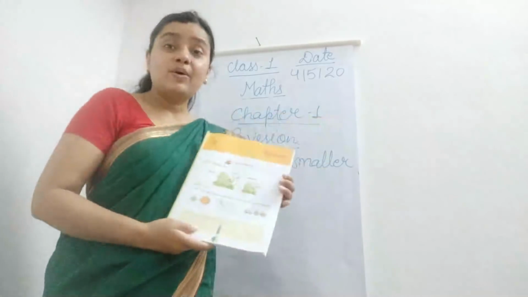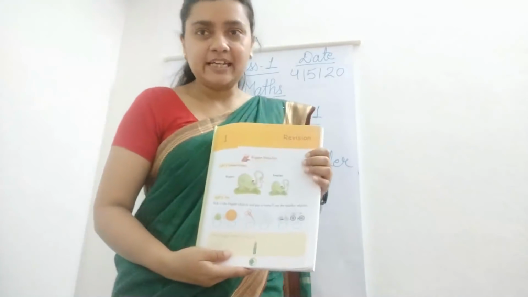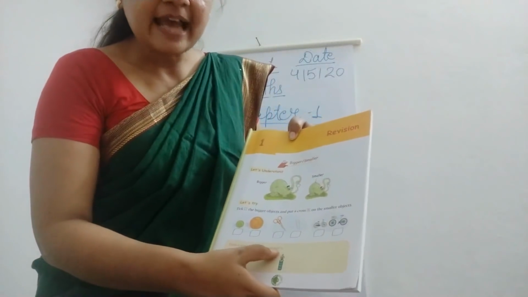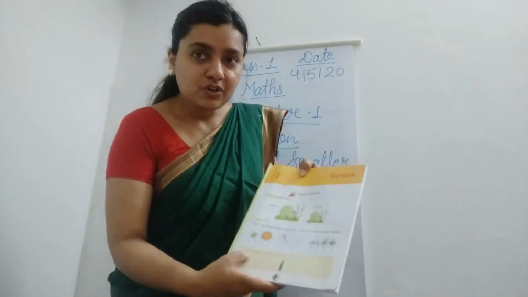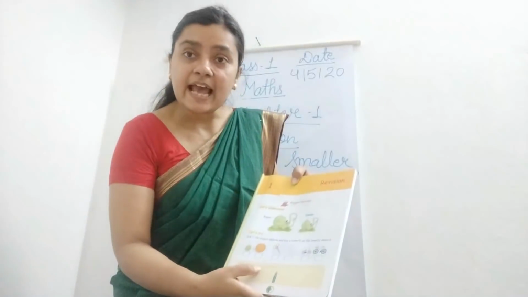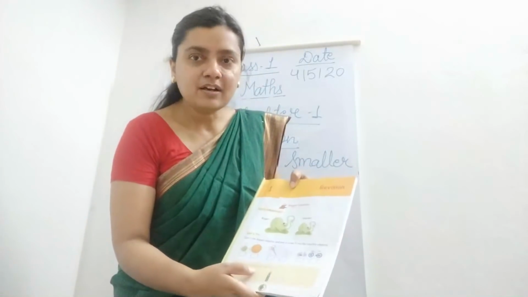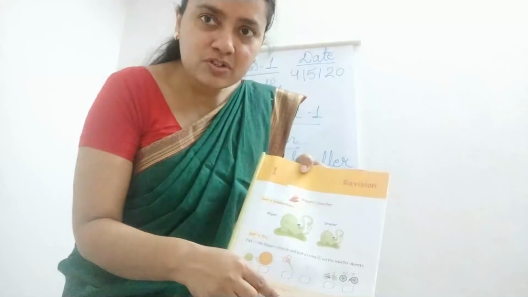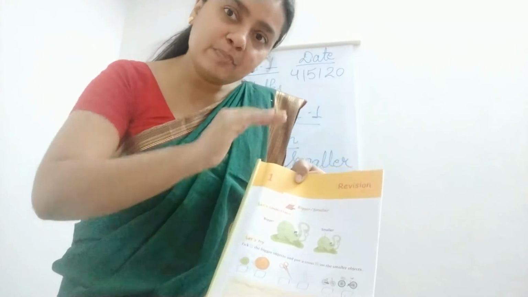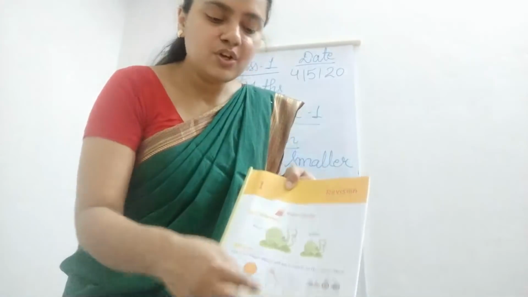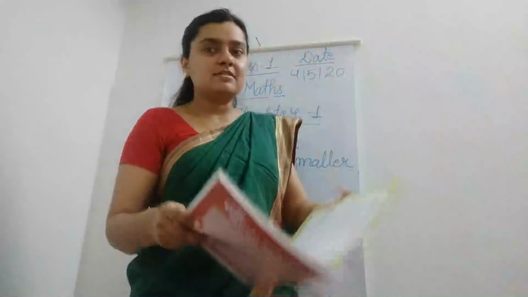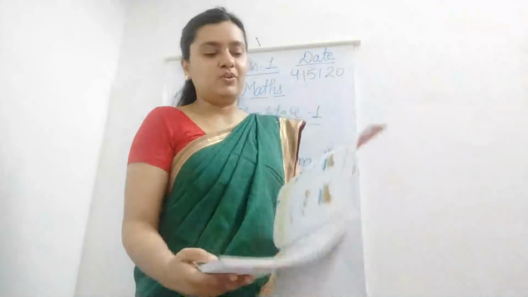So here also one very good activity is there. What is the activity? Draw a bigger candle and color it. You know now that this one is the candle. So the next bigger candle you have to draw. That one will be which size? Bigger or smaller? You know it, no? So this you have to do. Okay? Miss will ask in the next turn whether you had done your homework or not.